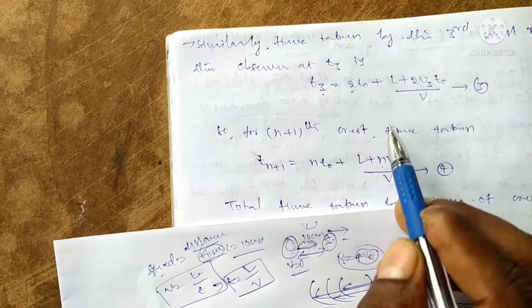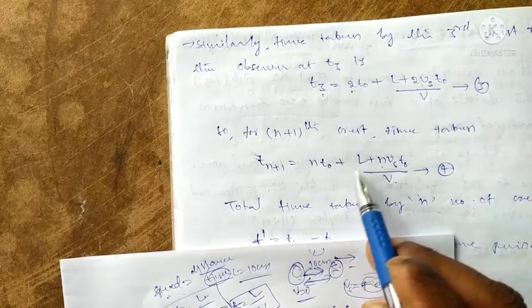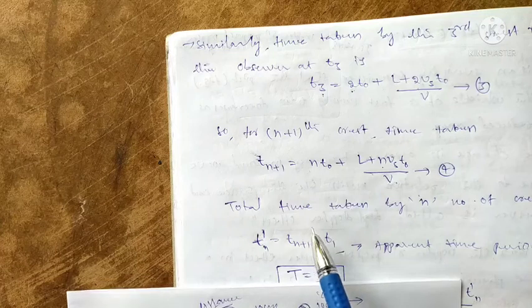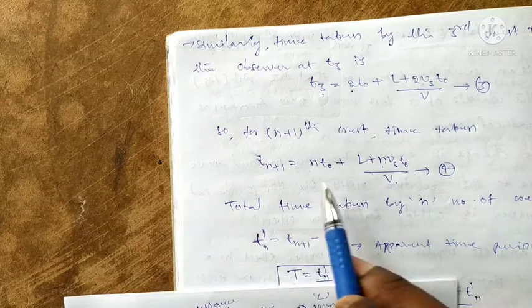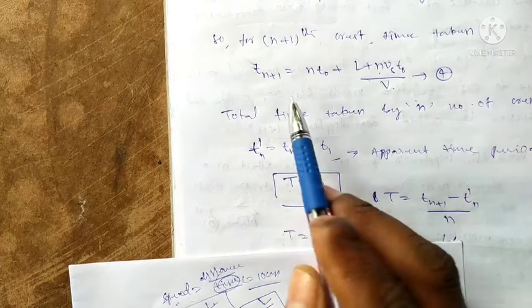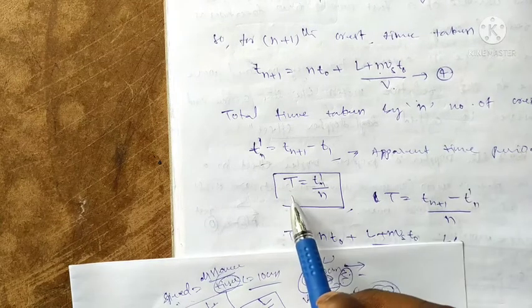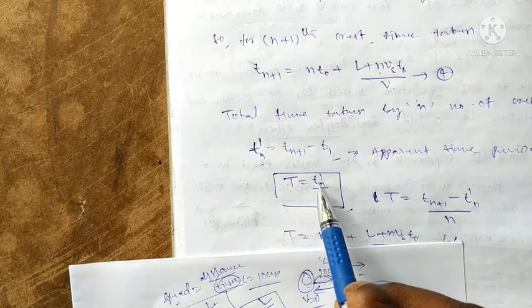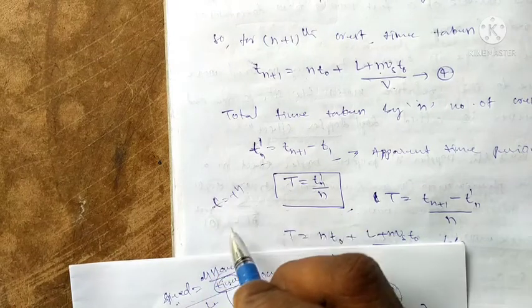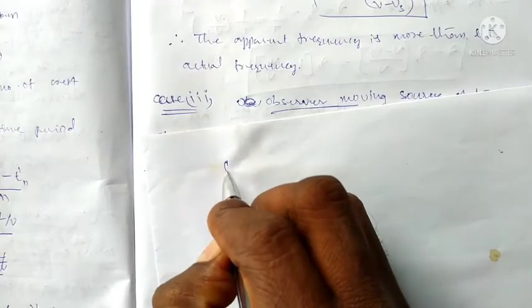Third, fourth, fifth, one we can now simply simplify from this equation. For n plus 1 crystals we can reach the time period like this. Write it down in the form of time period. The total time taken for n crystals, it is n plus 1 minus 1, we get n. That is the apparent time period, that is total time. T is equal to T dash or Tn, and the number of times taken is n times.